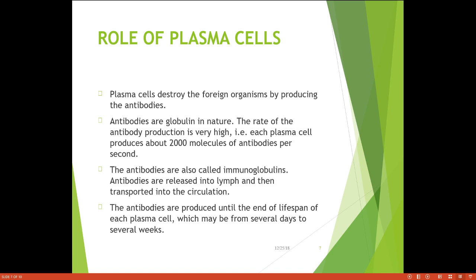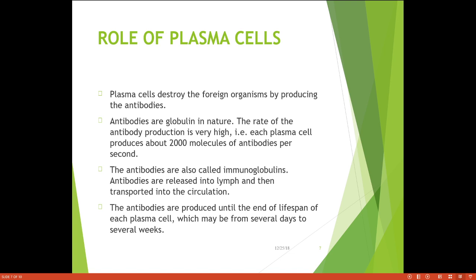The role of plasma cells: the plasma cells destroy the foreign organisms by producing the antibodies. Antibodies are globular in nature. The rate of antibody production is very high. That is, each plasma cell produces about 200 molecules of antibodies per second.